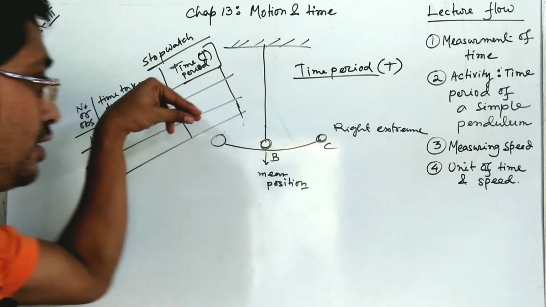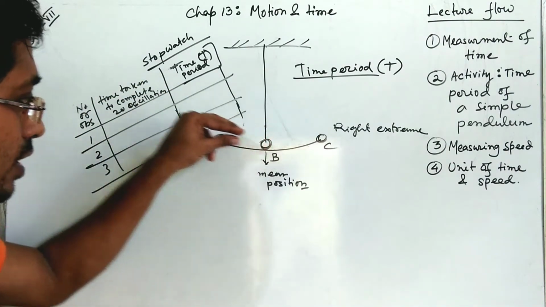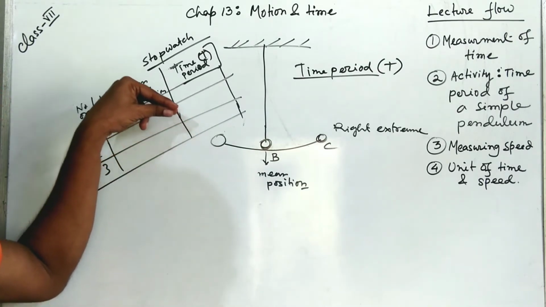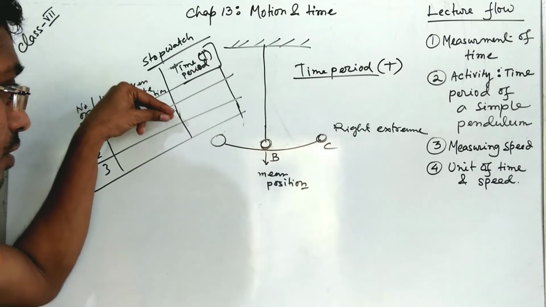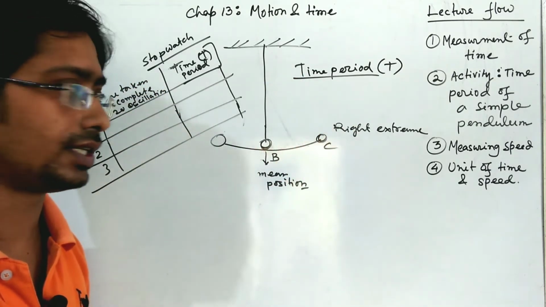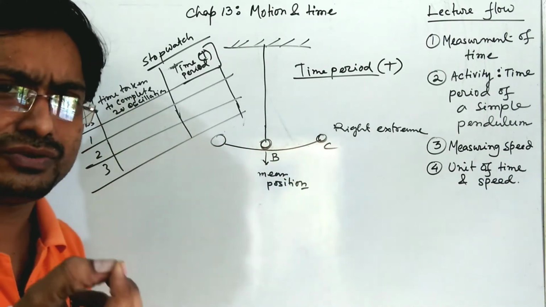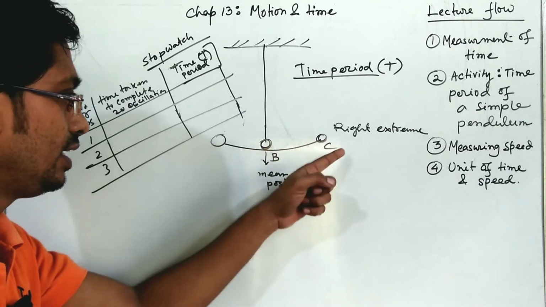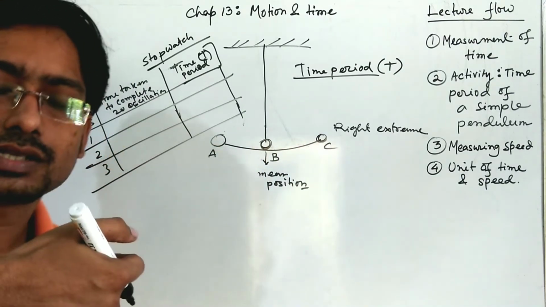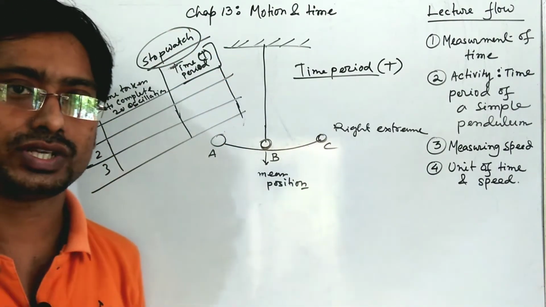First we take the bob, pull it from the mean position, then release the bob from here. If you release the bob, it will progress slowly to the right extreme via the mean position, and in this way it will swing. After a few seconds, when it comes back to the same position, that is position A, you start counting the time with the stopwatch. You have a stopwatch.